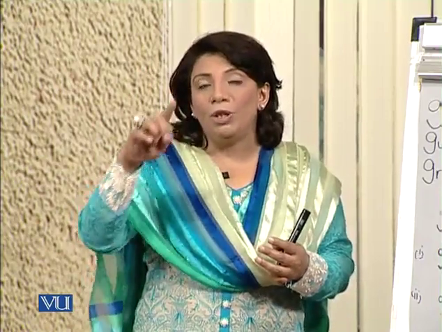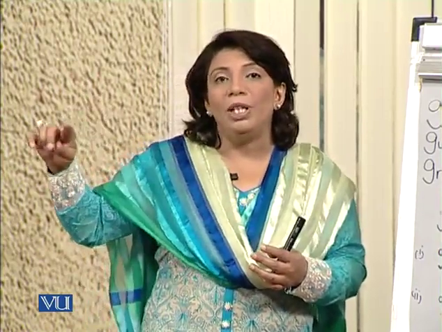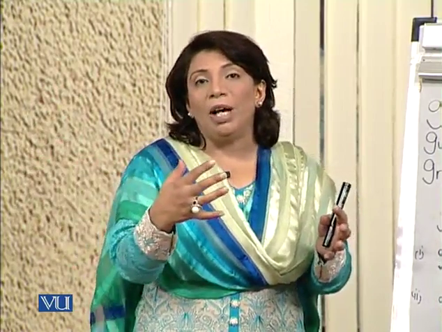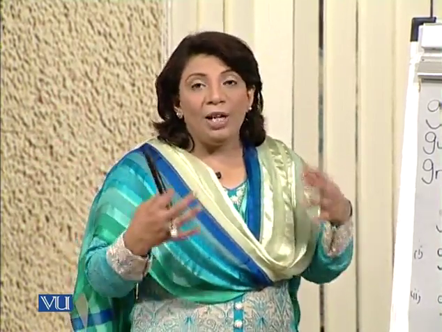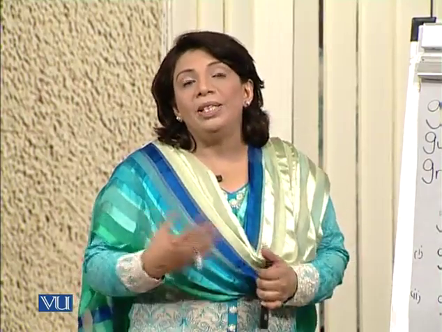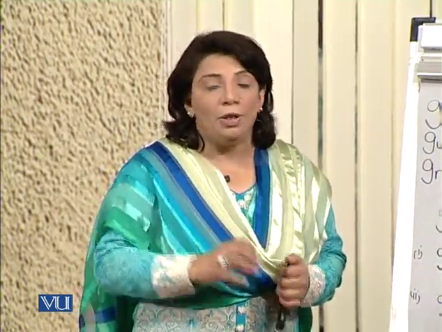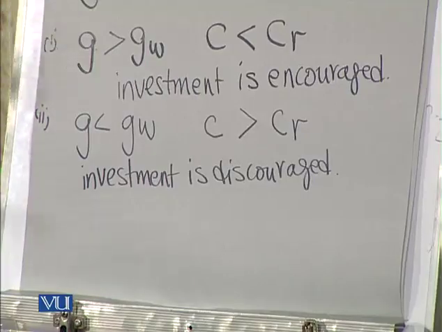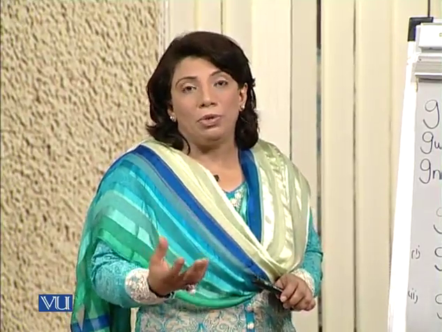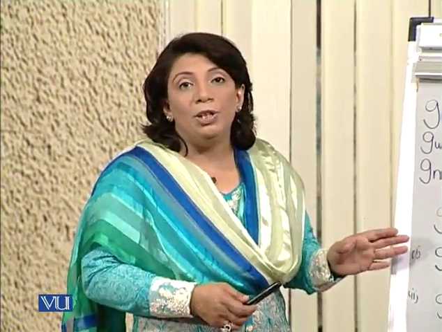So we see some sort of cyclical fluctuation when we look at their macroeconomic variables. These are the major reasons that result in these cyclical fluctuations in an economy, and this can be explained by the differences between these three types of growth rates. As for the difference between the warranted growth rate and the natural growth rate, I'm going to explain it to you later.